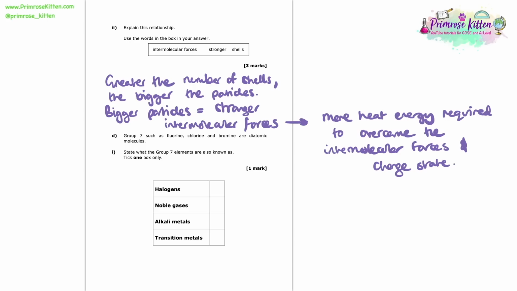So now we're told that group 7, such as fluorine, chlorine and bromine, are diatomic molecules. And we're asked to state what the group 7 elements are also known as. And this here is really just a recall question, just a little fact that we're expected to know. So if you don't know that, do stick it on a flashcard and get revising it. So the group 7 elements are otherwise known as the halogens. So that is a fact that we need to know.